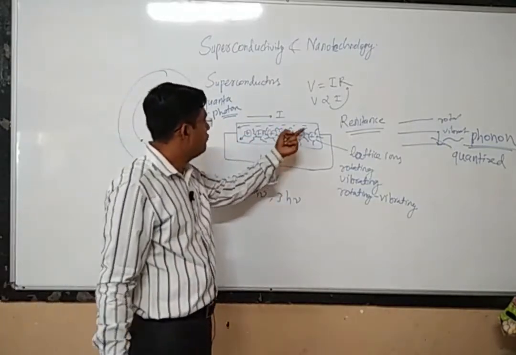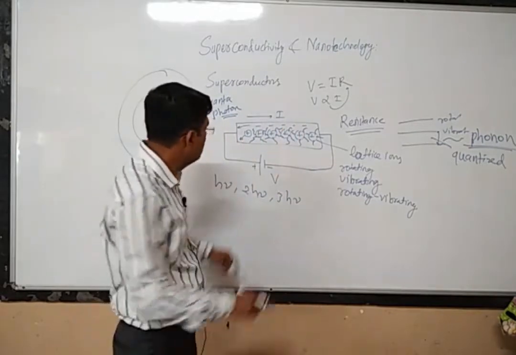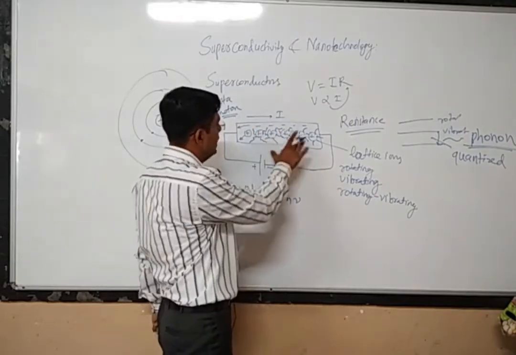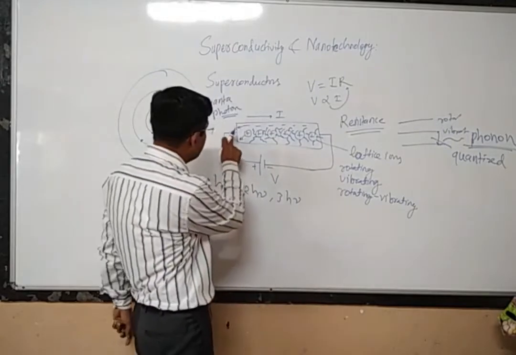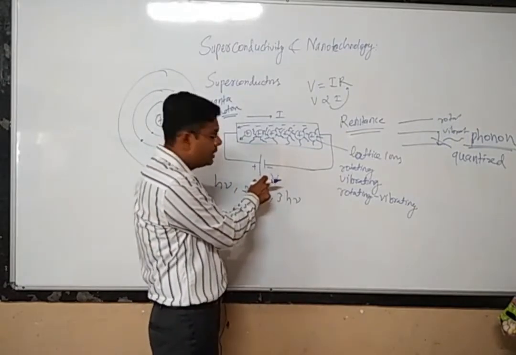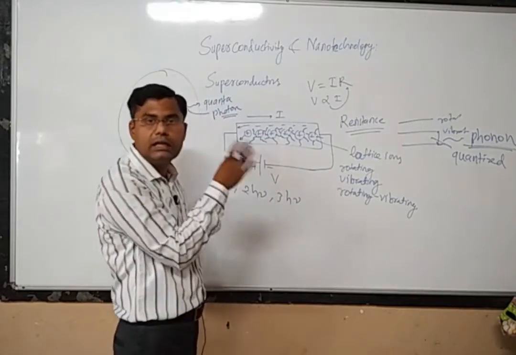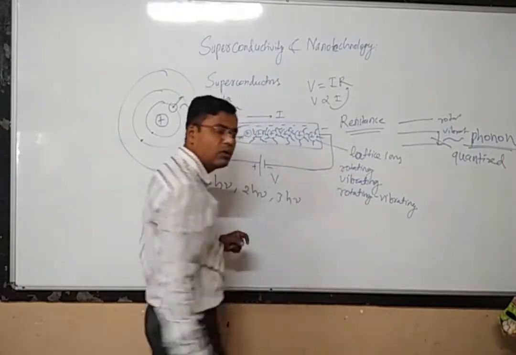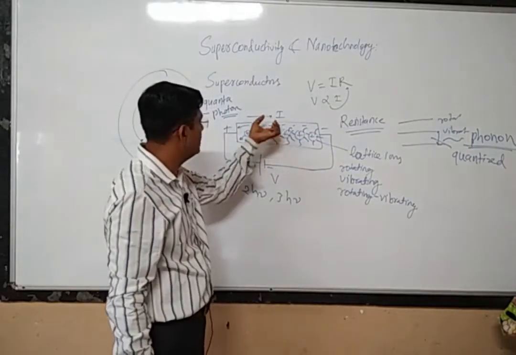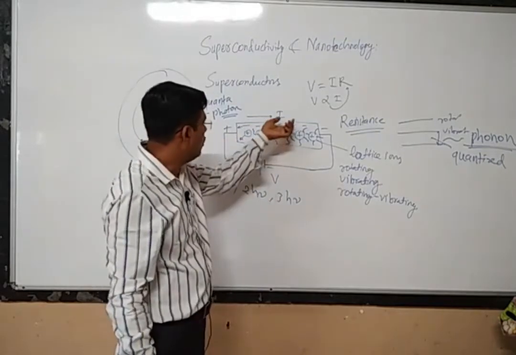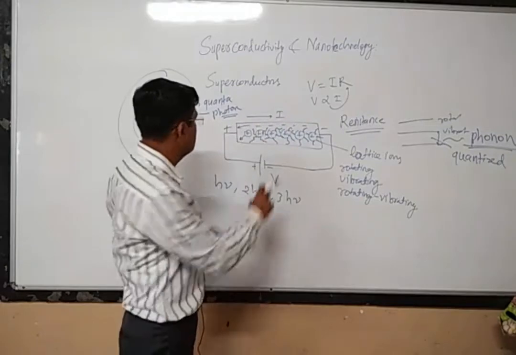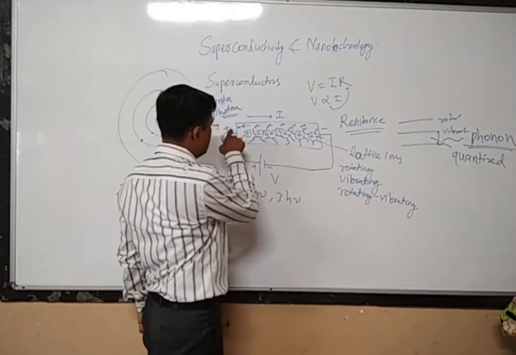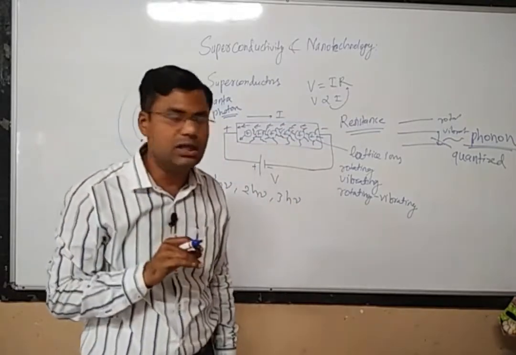Now you see, earlier we had only free electrons. Now there are phonons also which are traveling throughout the lattice. Whenever we apply a potential difference, because of this potential difference an electric field is set up within the material. There will be the positive side over here and the negative side over here, and the positive side will attract the negatively charged electrons towards itself. Every electron will try to move towards the positive terminal of the battery because electrons have negative charge.